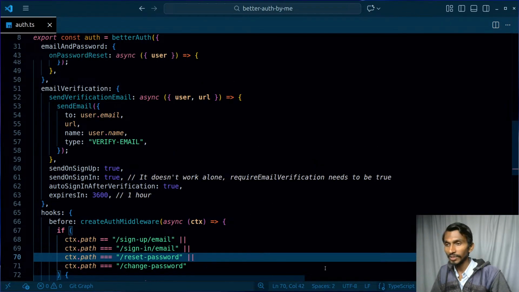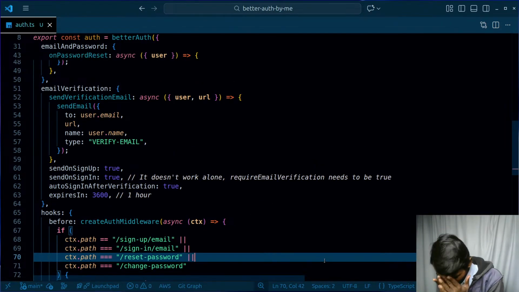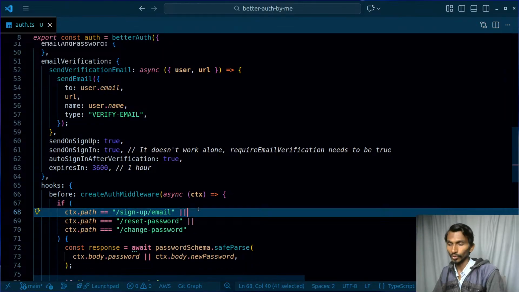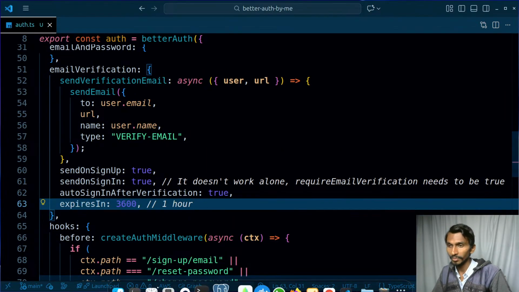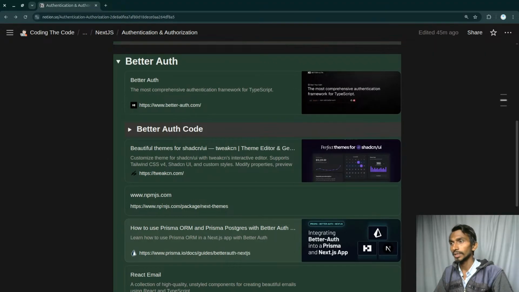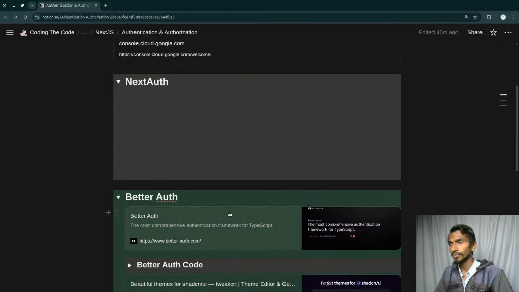And in this particular section, just a minute. I haven't made a proper note on better auth. I have learnt better auth, that is good, but I haven't made a proper note for myself. That is something that I have to keep in mind. So let's do one thing. Better auth note. Okay, this is where I'm learning about better auth.